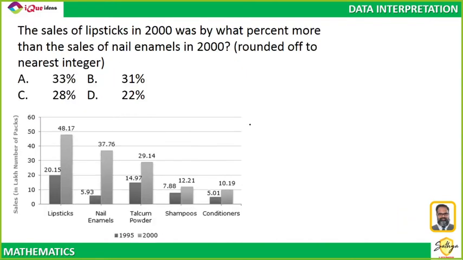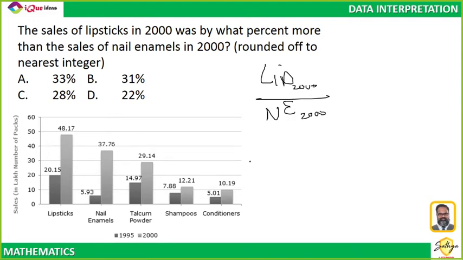So I've given you the graph also. The sales of lipstick in 2000 was by what percent more than the sales of nail enamel in 2000? And you can round off the figure. So, how do we do that? We have to find out how much more lipstick in 2000 was than nail enamel in 2000.